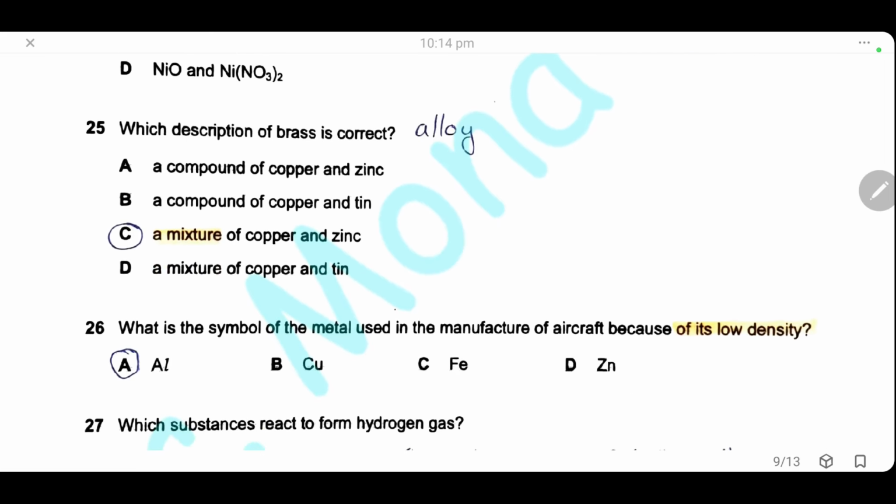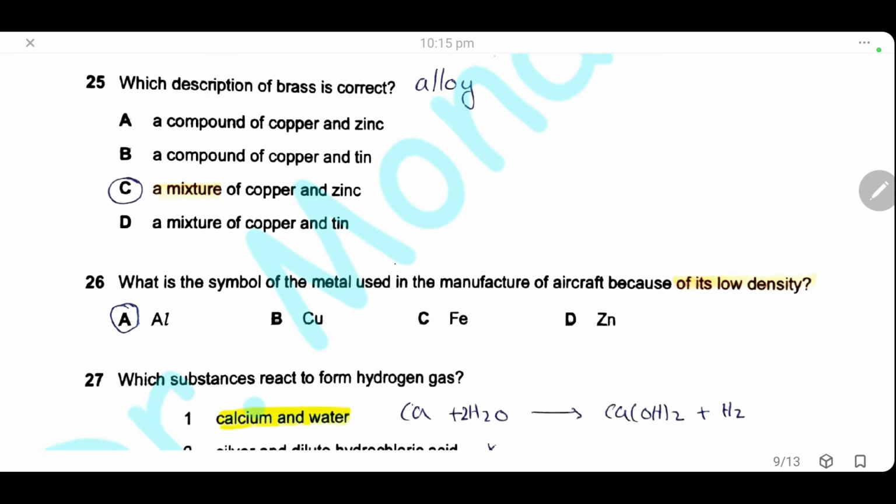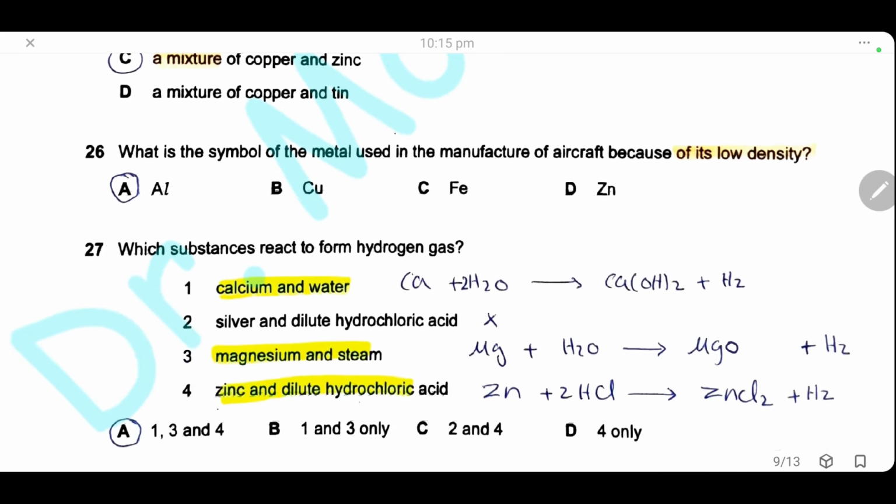Question 25. Which description of brass is correct? Brass is an alloy of copper and zinc. Here we have "brass is a compound of copper and zinc." Alloy is a mixture. It is not a compound, so we will choose copper and zinc, but it's a mixture, so the answer will be C. What is the symbol of the metal used to manufacture aircraft because of its low density? We know that aluminium is used in manufacturing aircraft because it has low density. The answer is A.